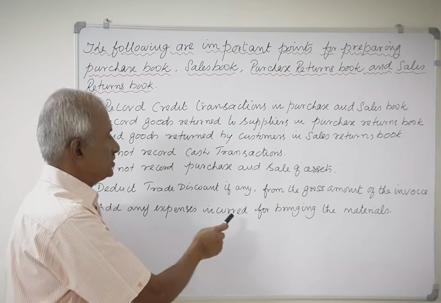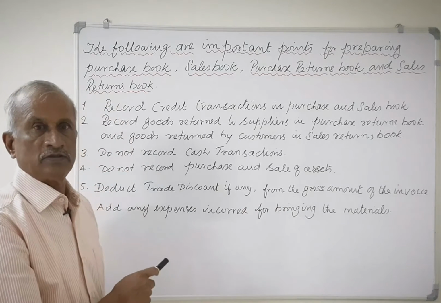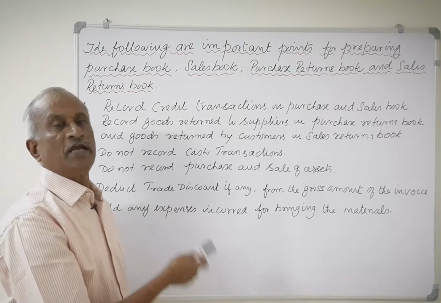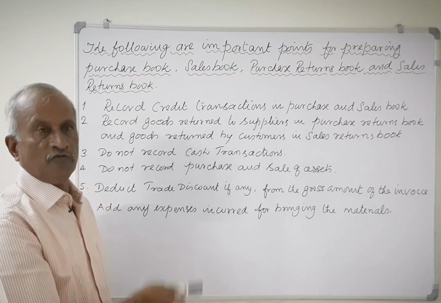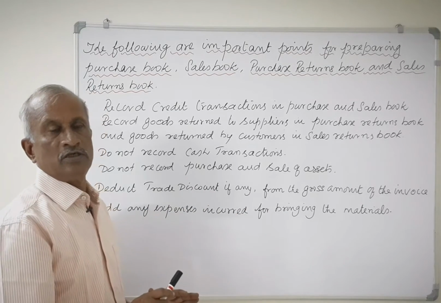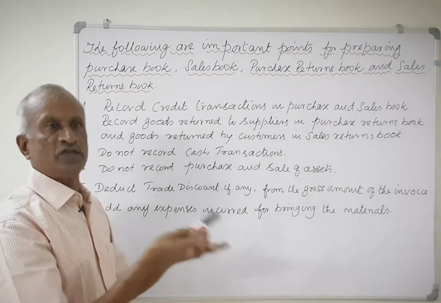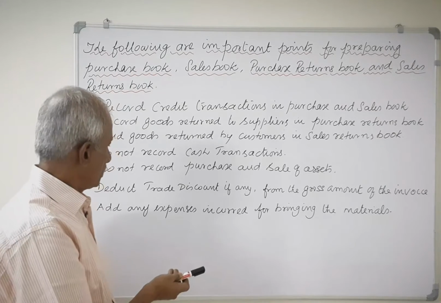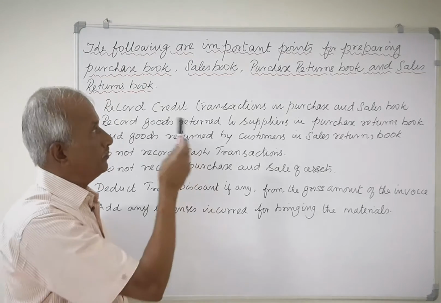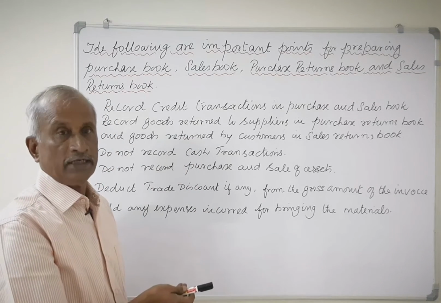Add any expenses incurred for bringing the materials. Suppose any direct expenses are incurred for bringing the materials inside the shop or inside the factory, add those amounts while preparing the purchase book and the sales book.